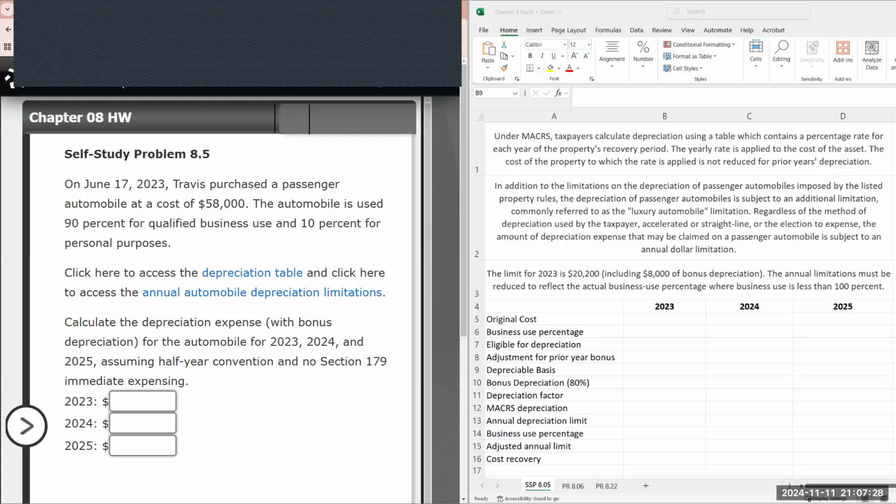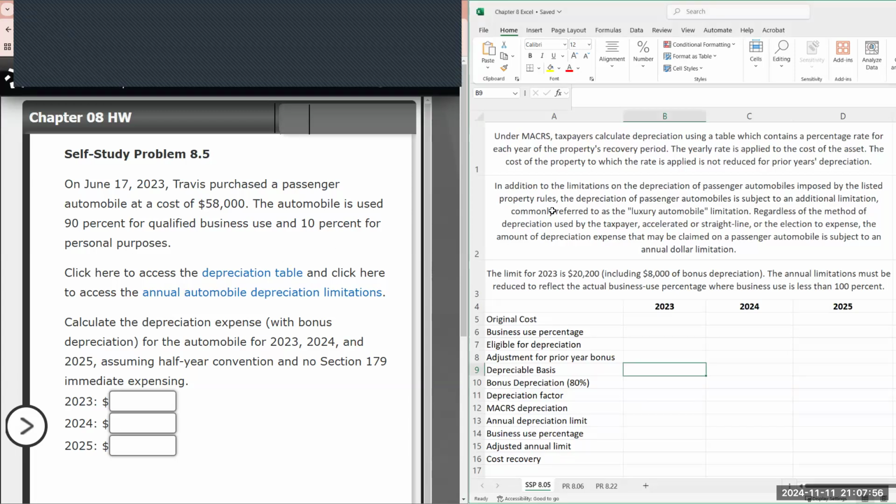They've also provided us with the depreciation table, which we have open in another tab, and they also provided the annual automobile depreciation limits. The question is asking to calculate the depreciation expense with bonus depreciation for the automobile for 2023, 2024, and 2025, assuming the half-year convention and no Section 179.